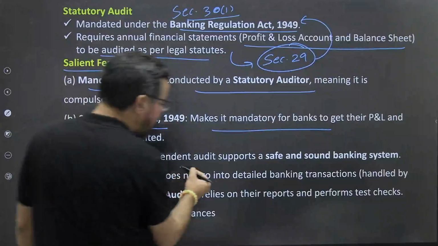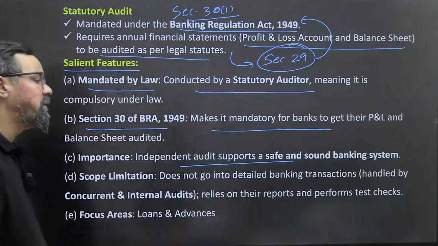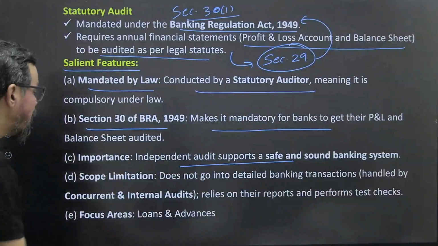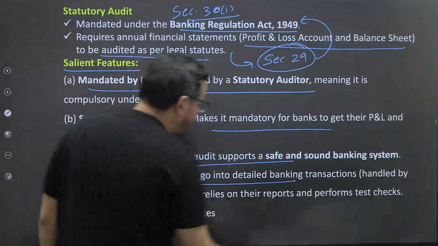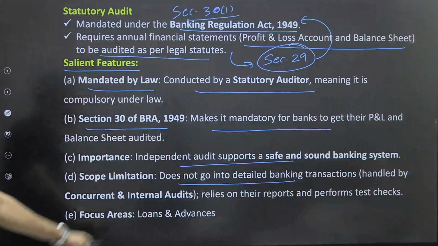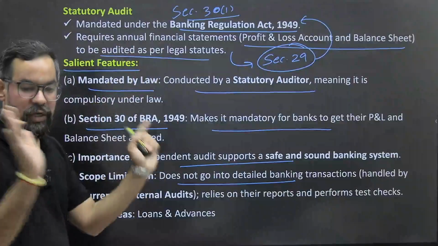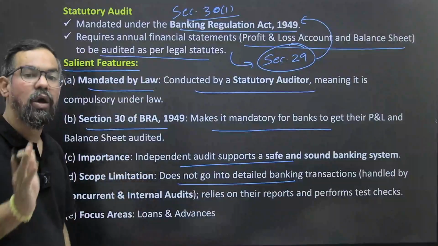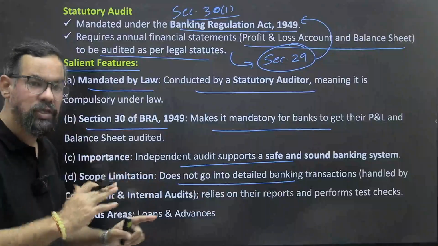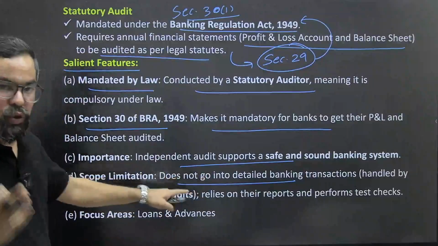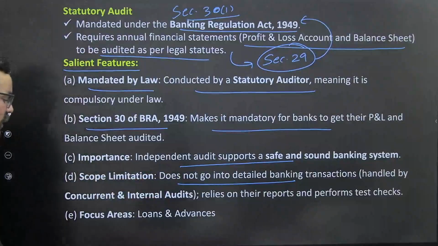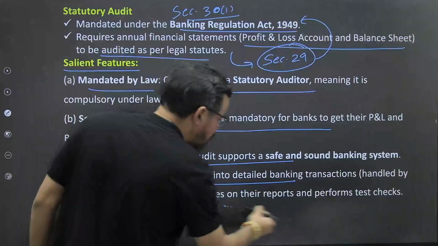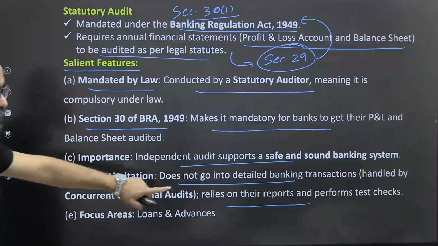Importance: independent audit supports a safe and sound banking system. It does not go into detailed banking transactions. We will use our previous audit reports and all, internal, concurrent and other reports. We will use IT reports. Then based on those, we will do this. Okay? Concurrent and internal audits, we rely on their reports and perform test checks.